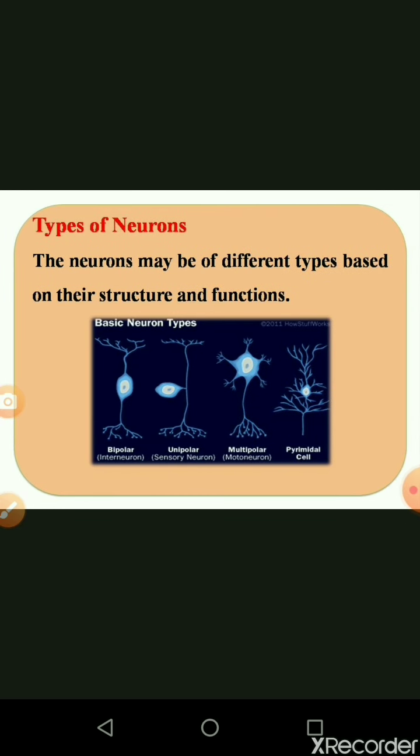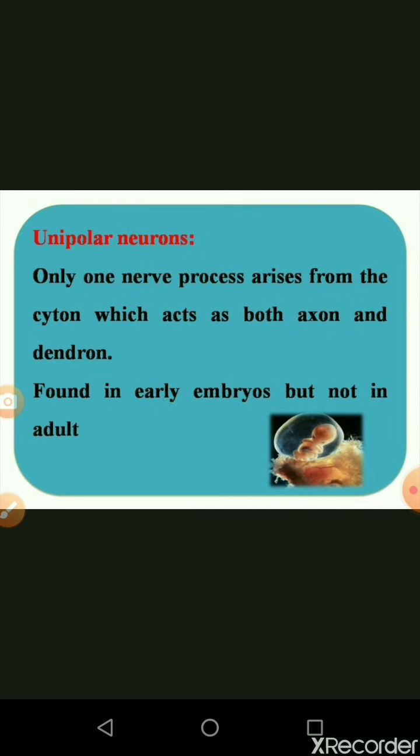The next one: neurons are basically of three different types, which are explained in this diagram. The three types are very simple: unipolar neuron, bipolar neuron, and multipolar neuron. Uni means single, bi means two, multi means many. First, the unipolar neuron: only one nerve process arises from the cyton, and it acts as both axon and dendron.